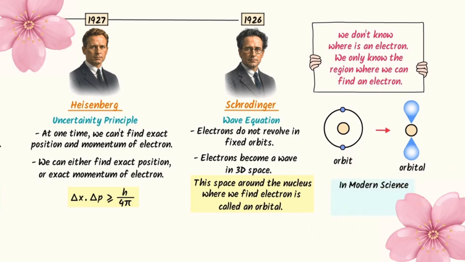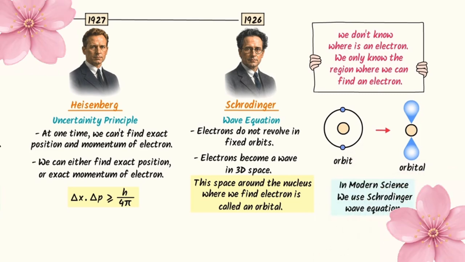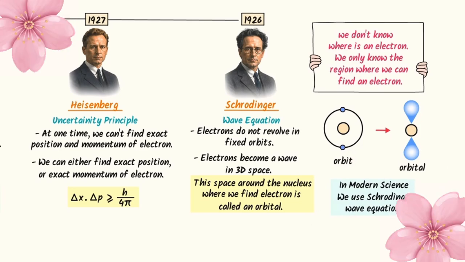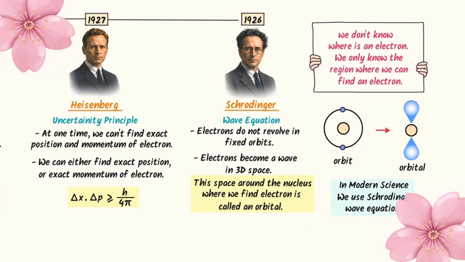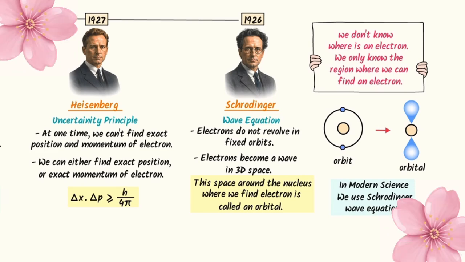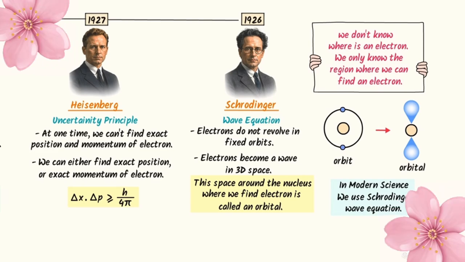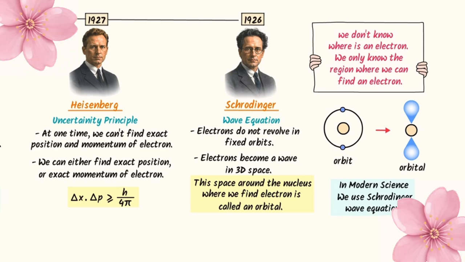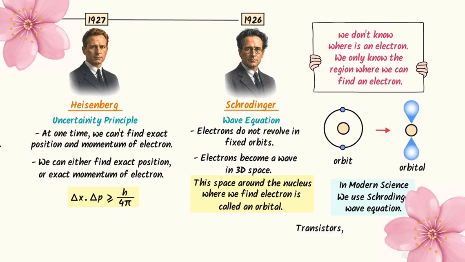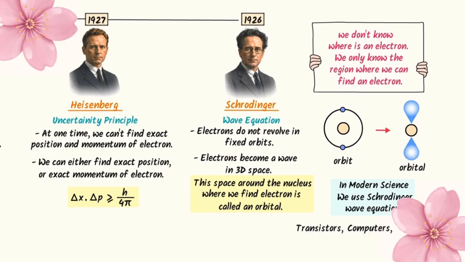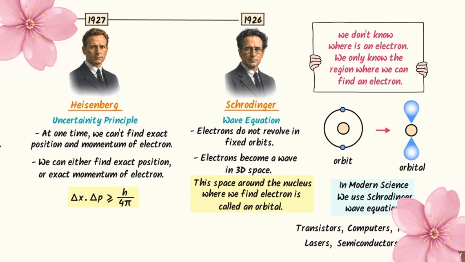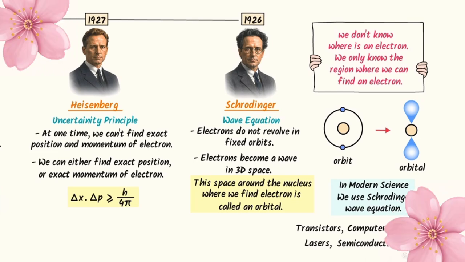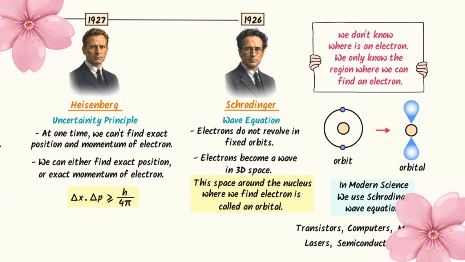In modern science, we use the Schrödinger wave equation to predict the behavior of an electron inside an atom. I mean, all the modern technologies are built upon the Schrödinger wave equation and quantum mechanics, like transistors, computers, mobile phones, lasers, semiconductors, and Wi-Fi. I hope that you learned all these amazing discoveries.